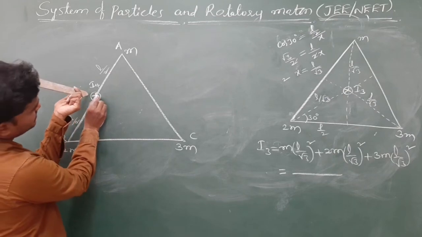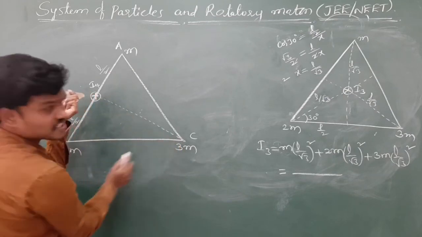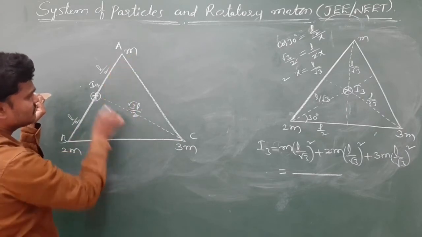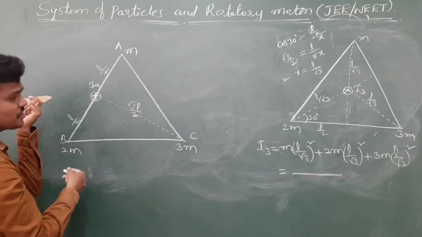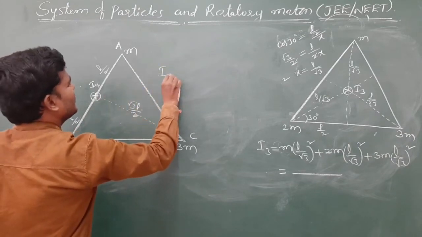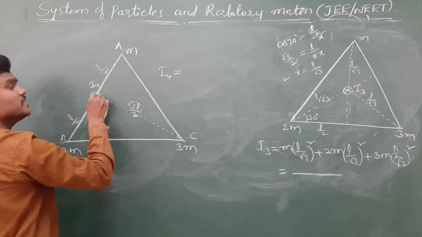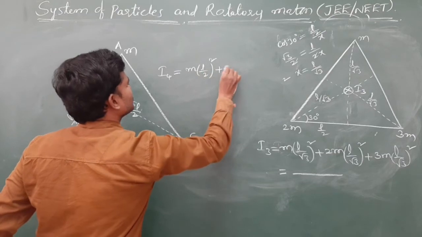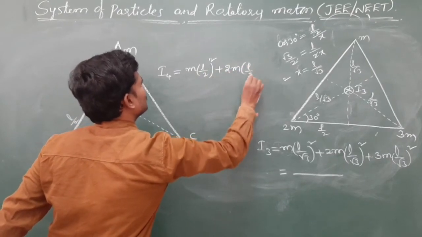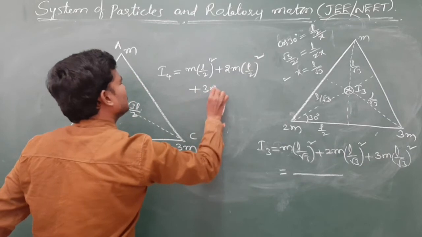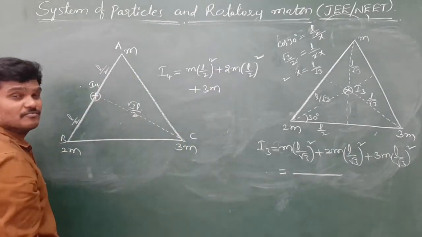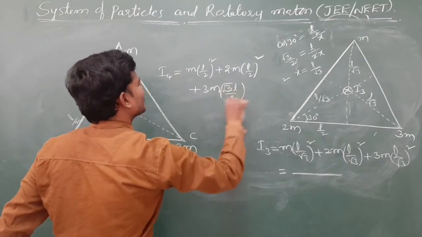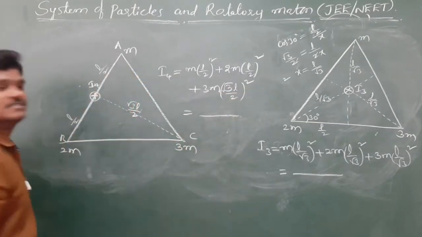And this distance, how much this distance? Root 3 L by 2. Of course, this height, same, this height, root 3 L by 2. Let me write directly I4. Let us check it. M is at a distance of what? L by 2. L by 2 square plus 2m L by 2 square plus 3m is at a distance of root 3 L by 2 square. Okay, so this is the answer.